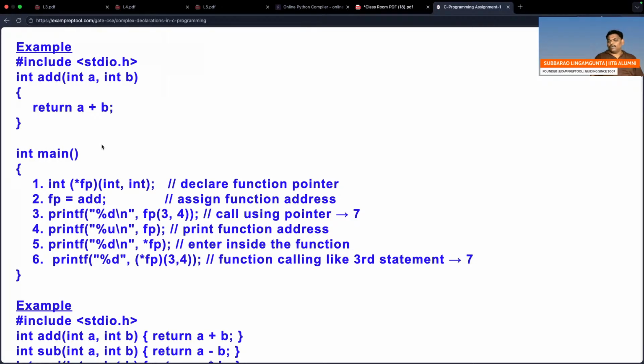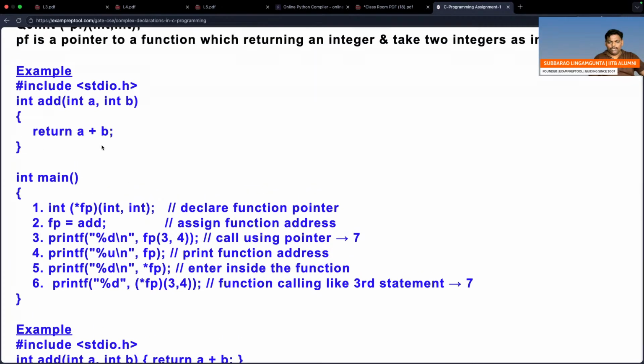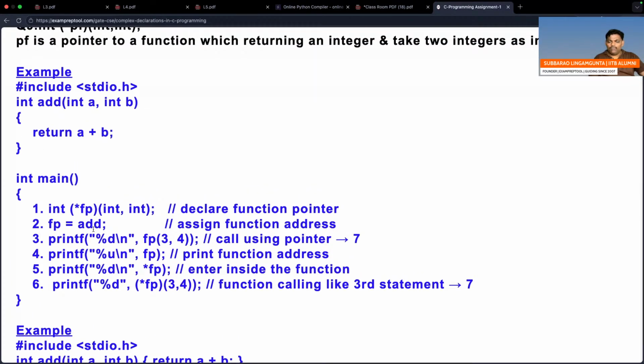This is the example. Be careful. This is the example. I gave one example also. This is the example until here. So this is the main function, this is the function. Right? See what will happen.